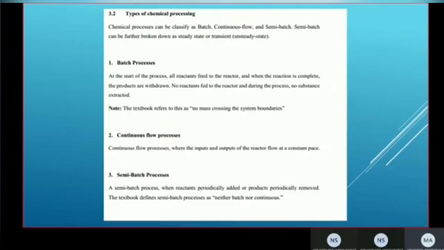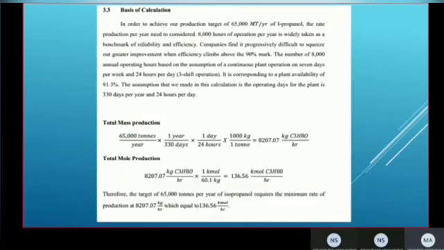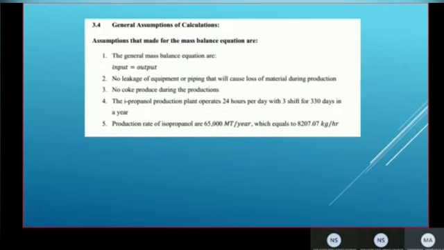We also include the types of chemical processing, or the process included in the production, batch process. We also already included the basis of calculation to produce around 65,000 metric tons per year of isopropanol, and the calculation and the general assumptions of the calculation have already been made.